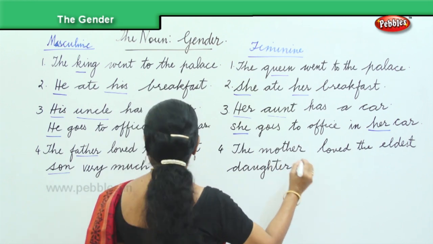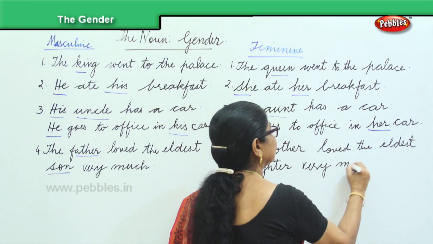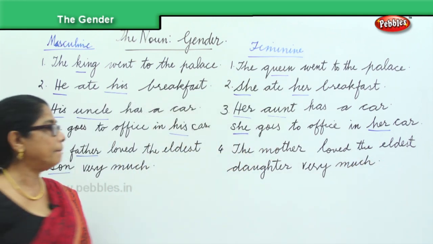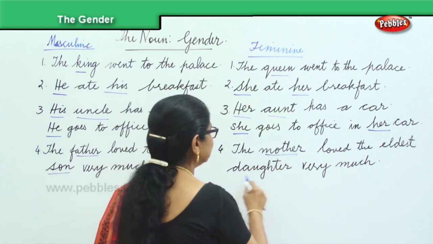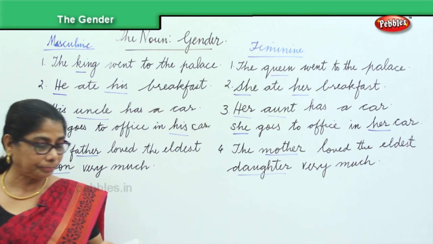Eldest daughter very much. What have we done here? You change the father to mother. Son becomes daughter. Okay?